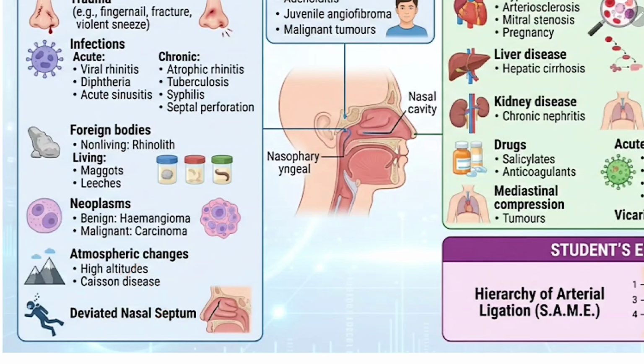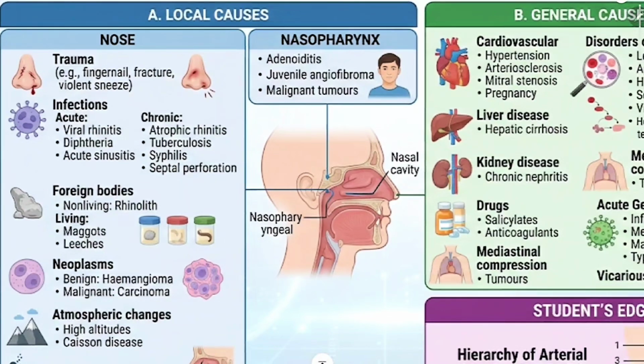DNS can cause epistaxis. Now, nasopharyngeal causes means something in the nasopharynx, like adenoiditis, adenoid getting infected, then juvenile nasopharyngeal angiofibroma. The most common cause of epistaxis in adolescent male is JNA, then also due to malignant tumors in the nasopharynx.